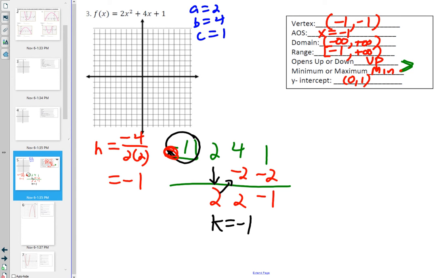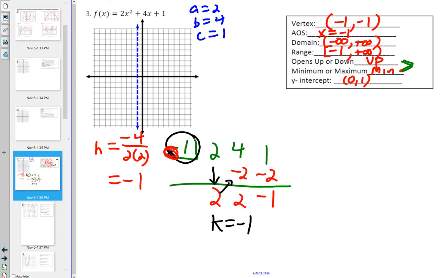So first thing I want to probably put is my axis of symmetry or the vertex, either one. I'll just do axis of symmetry first. That's going to be at x equals negative 1. So I find negative 1 on the x-axis and draw a vertical line through it. The vertex needs to be on the axis of symmetry. If my axis of symmetry is here and I'm putting my vertex out here, I'm doing something wrong. The axis of symmetry always has to pass through the vertex.